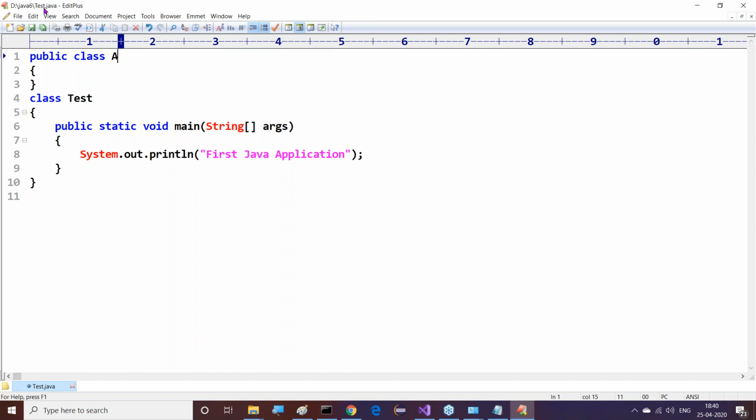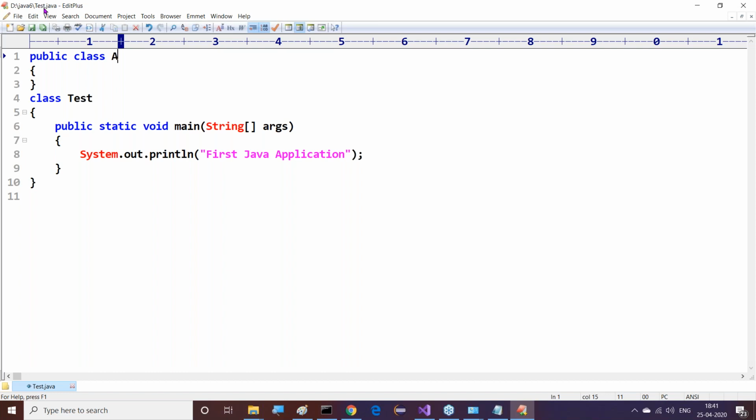Present Java file name is Tester.java. Okay, good. Now tell me, in our present Java file, how many classes have I declared? Some people are answering one class. Please check it. Are you seeing my screen, guys? How many classes did I declare in the present Java file? Two classes I declared: class A and next one, class Tester. Good.